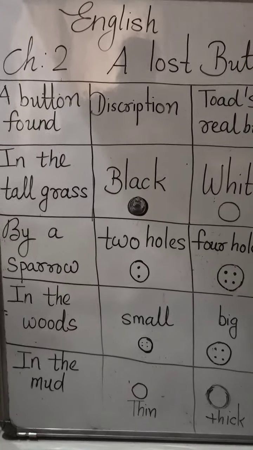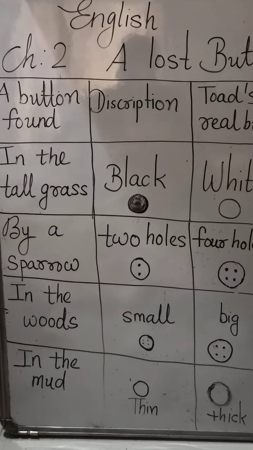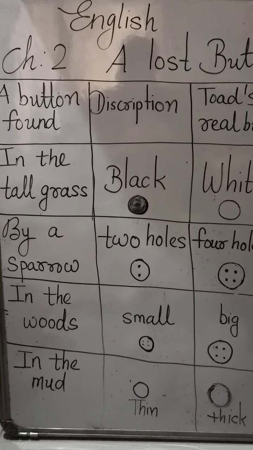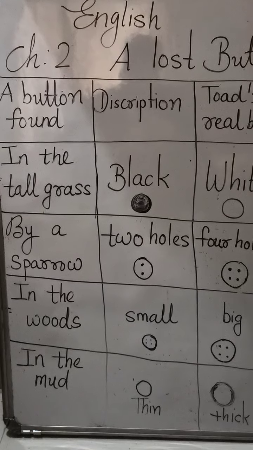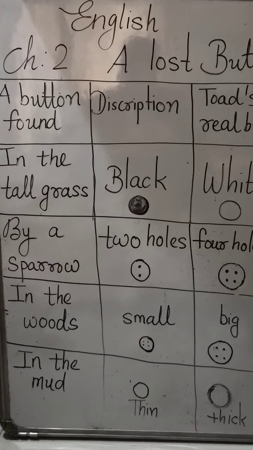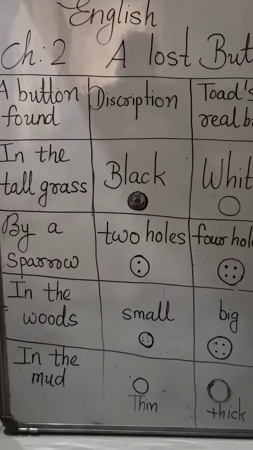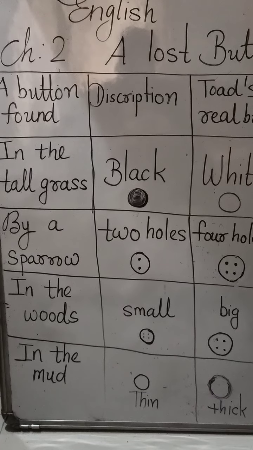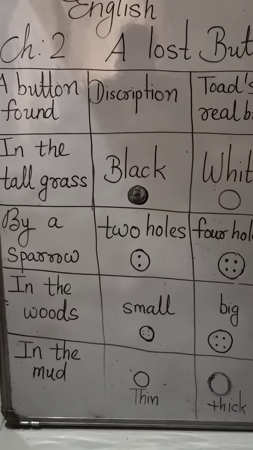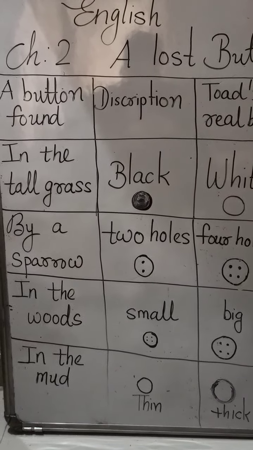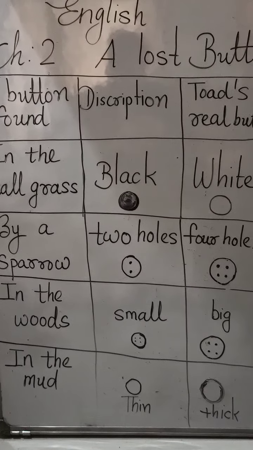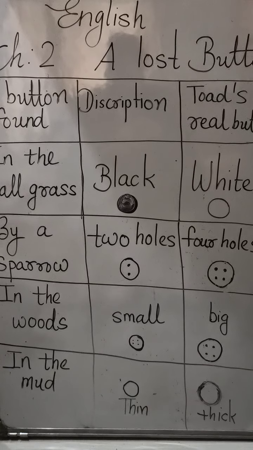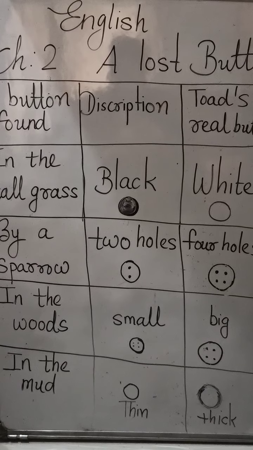Toad ran home and slammed the door. There, on the floor, he saw his white four-holed big thick button. I want to tell you, slammed means shut with force and loud noise. Because as we know Toad was sad because he did not find the real button. He becomes very sad. But actually the real button is by the door.